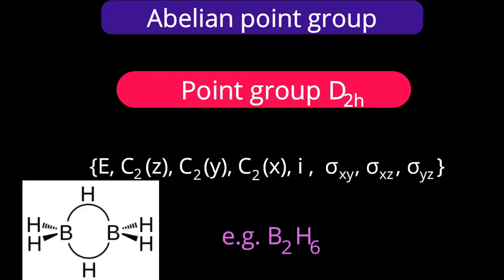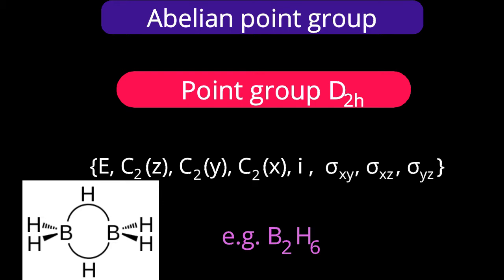Example for D2h point group: B2H6, diborane. See the possible operations, identity and all the three axes Z, Y and X as C2 axes causing respective operations. Then inversion i, then sigma xy, sigma xz and sigma yz. Observe the representation neatly. Z generally we consider as a principal axis.